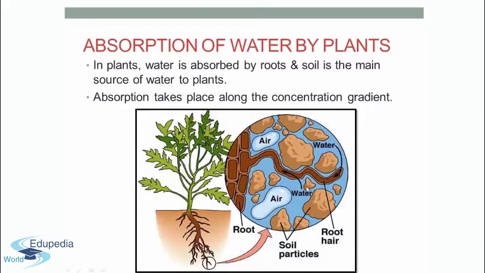See, in this figure you can see that these are the root hairs and how these root hairs absorb water. This is the direction of the water that you can see, and through the root hairs the water is absorbed by the plant and it reaches several parts of the plant. And remember one thing, this point is very important, that absorption always takes place along the concentration gradient.